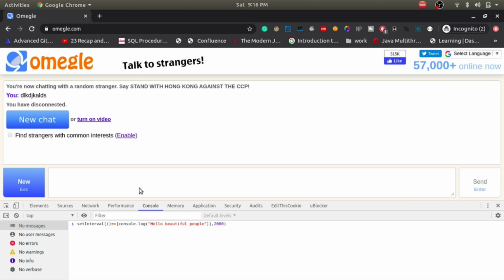So when we use Omegle, what we do is we click here, we type out the message, we hit enter, and then we disconnect from that person, and then we repeat the same process again, right? So we have a whole code. We have all the basic building blocks. Now we have to join them and put them inside something which can repeat those steps. So for that we'll be using setInterval.